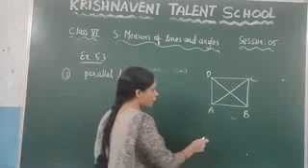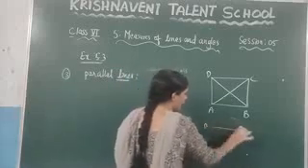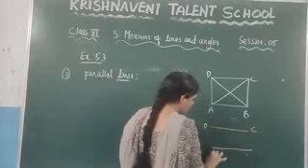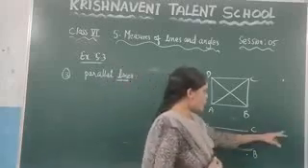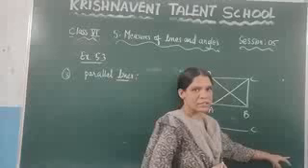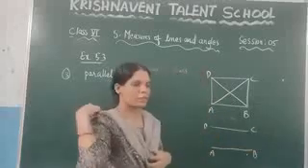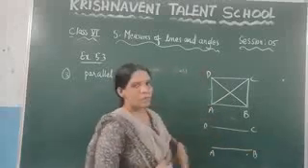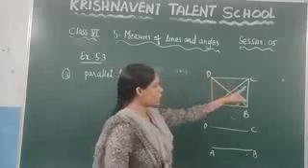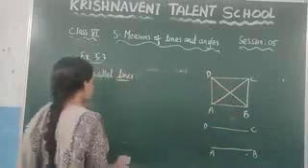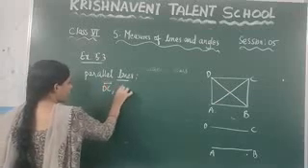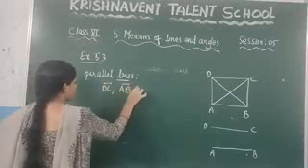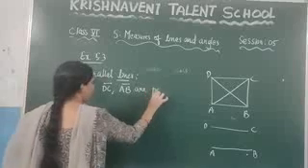And here the line DC and the line AB are the parallel lines, because if you extend these lines, they will not intersect each other. So in this figure, DC and AB are the parallel lines. So write it here: DC, AB are parallel.